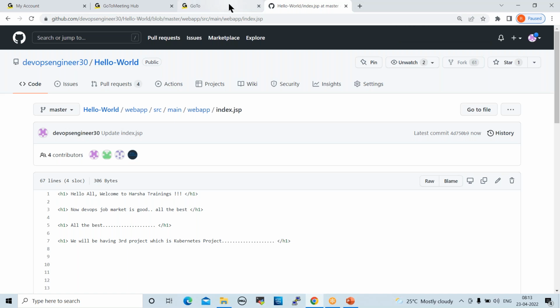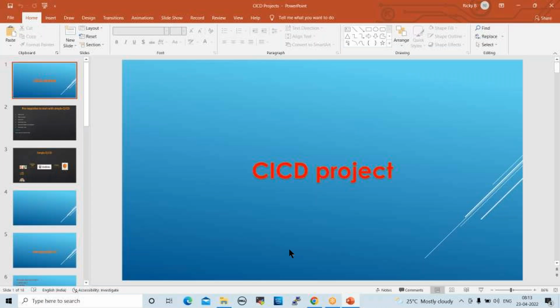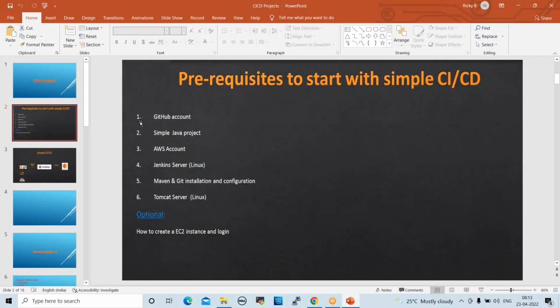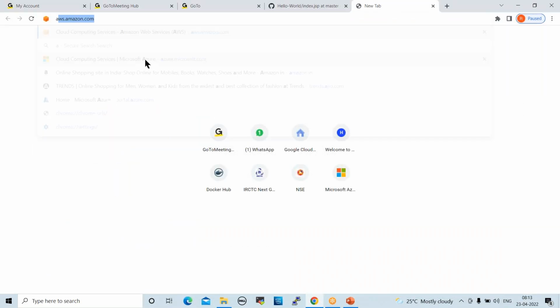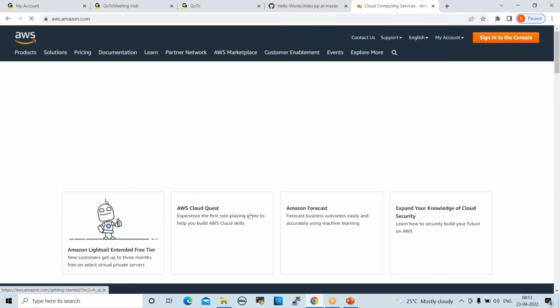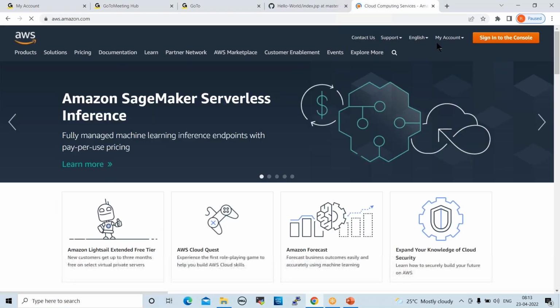Now we have all the components available, so only Tomcat is required. We can prepare Tomcat now. Before that, let us go and check Jenkins. Let us log into the AWS account and sign into the console.